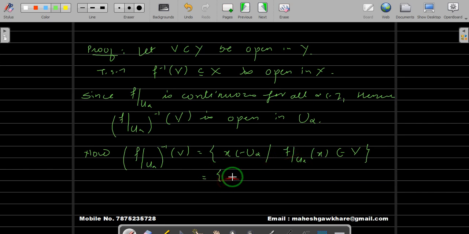So this is nothing but x belongs to u alpha such that f of x belongs to V. And as we have seen in the last proofs as well, we can write this as u alpha intersection